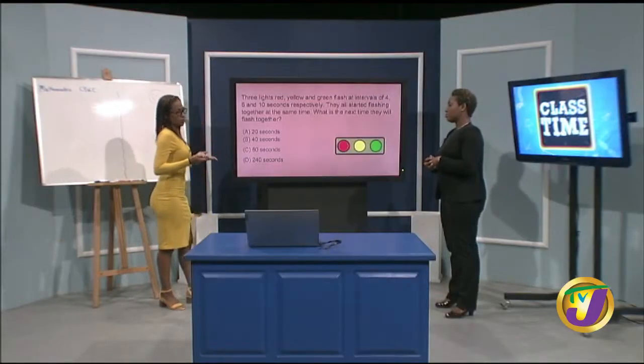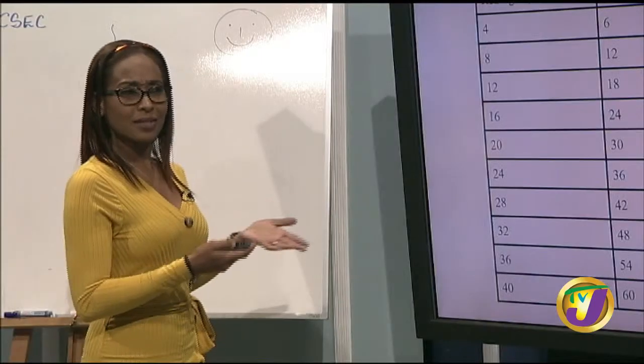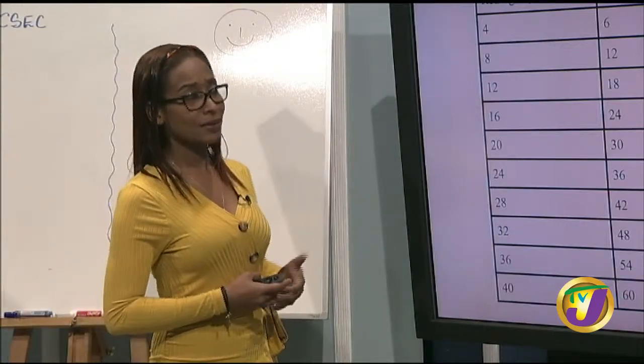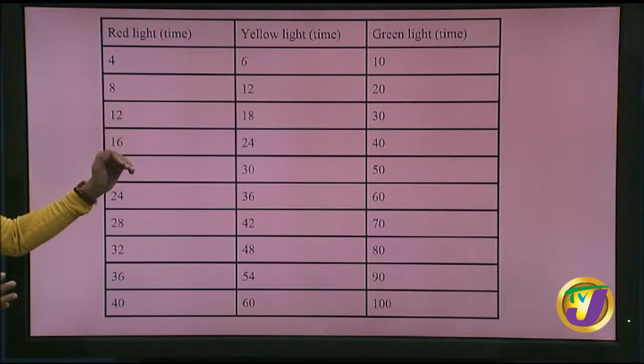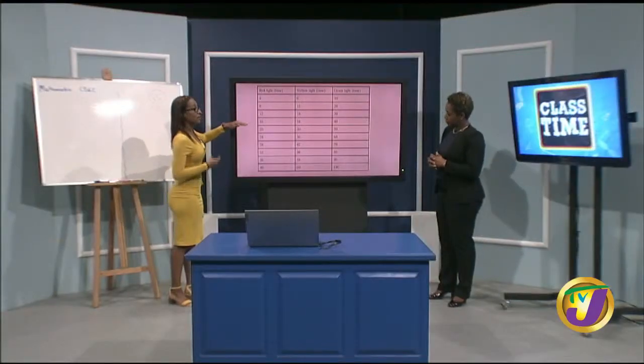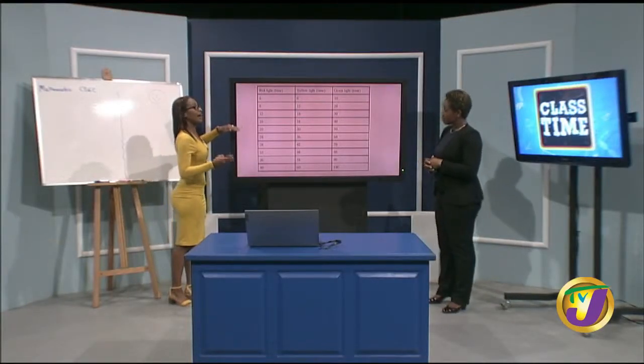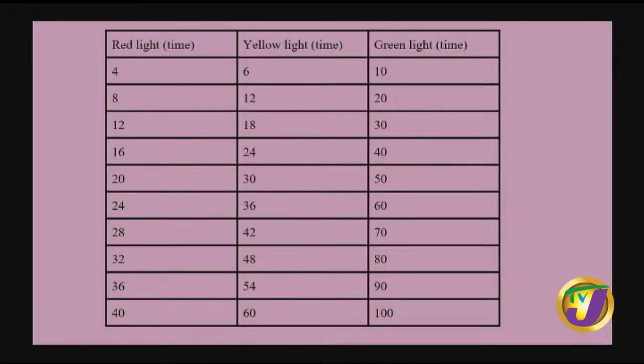So just as you are listing it, we can list it in a table form. Here we go. Red light, yellow light, and remember we're looking at time in seconds here. Our green light. So we would start listing from the very first time all lights would have started flashing. We have our red light at 4 seconds, our yellow light starting at 6, and our green light starting at 10 seconds. For a red light, we would be adding 4 seconds on each flash. For our yellow light, we would be adding 6 seconds each time it flashes. And for the green light, 10 seconds each time it flashes.